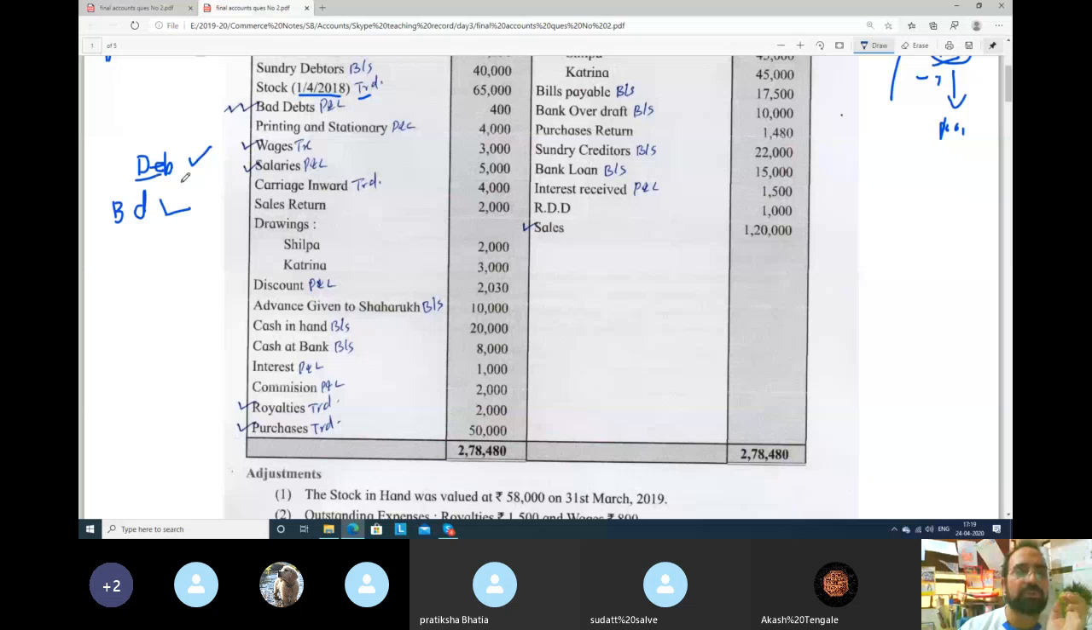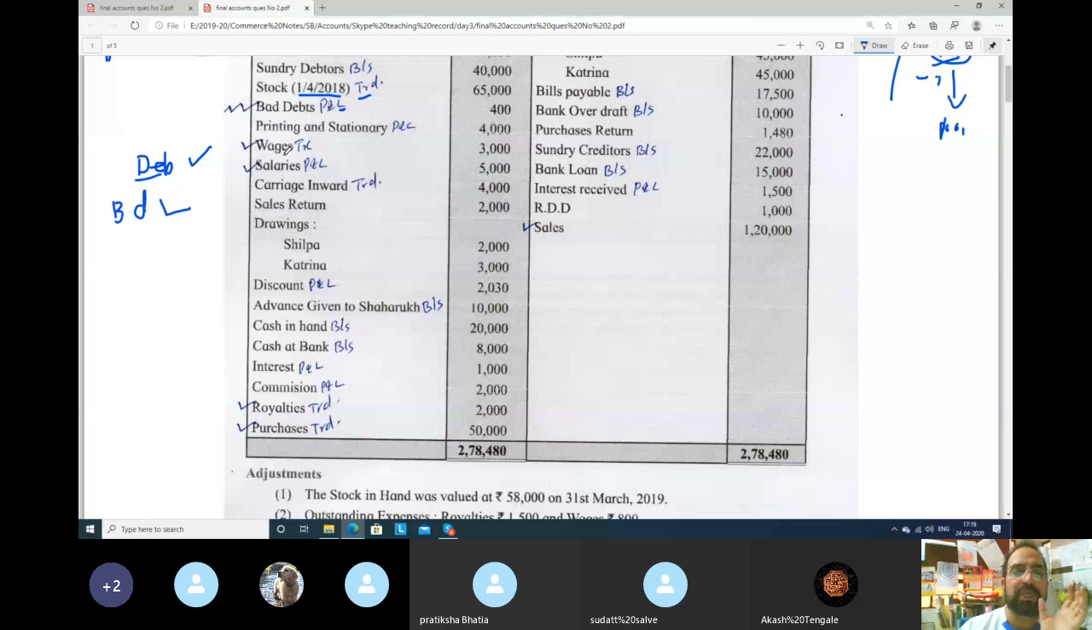Debt means you have to receive. Bad debt means you are not going to receive that money anymore. So it is a loss. So it will go to expense, meaning it will go to the profit and loss account. So bad debts will go to profit and loss account. Now next, printing and stationery, it is an expense. So it will go to profit and loss account.